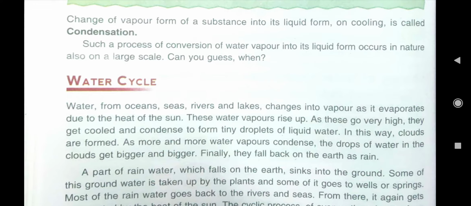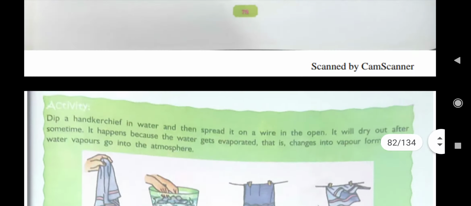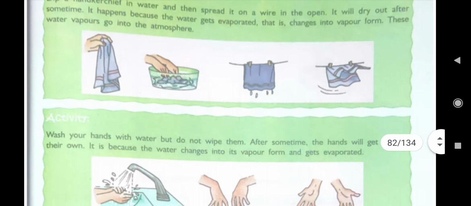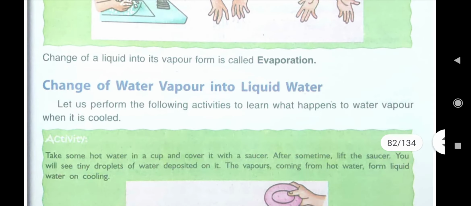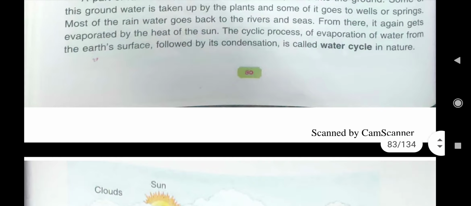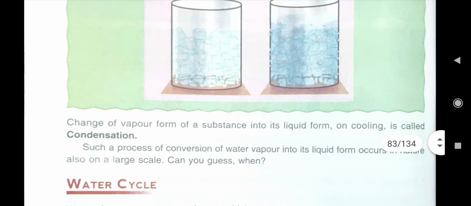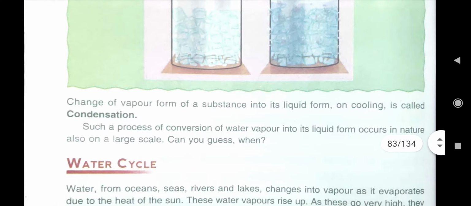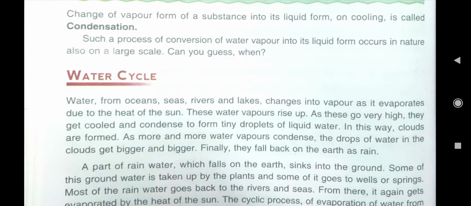There is a difference between evaporation and condensation. What is evaporation? Here we have read that you just see, it is written: change of a liquid into its vapor form is called evaporation. And what is condensation? Here it is written: change of vapor form of a substance into its liquid form on cooling is called condensation. And such a process of conversion of water vapor into its liquid form occurs in nature also on a large scale.